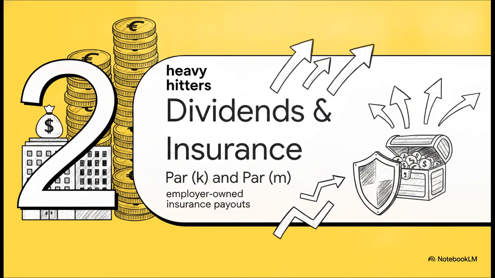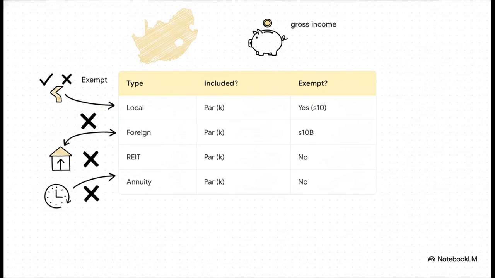Moving right along to section 2, dividends and insurance policies. Dividends are heavy hitters in any tax syllabus. Under paragraph K, all dividends, local and foreign, start out right here in gross income. But then it's like a fork in the road. Local dividends usually score an exemption later on under section 10(1)(k)(i). Foreign dividends face a whole maze of section 10B exemptions, and remember, you absolutely cannot deduct any expenditure incurred to produce them thanks to section 23Q.